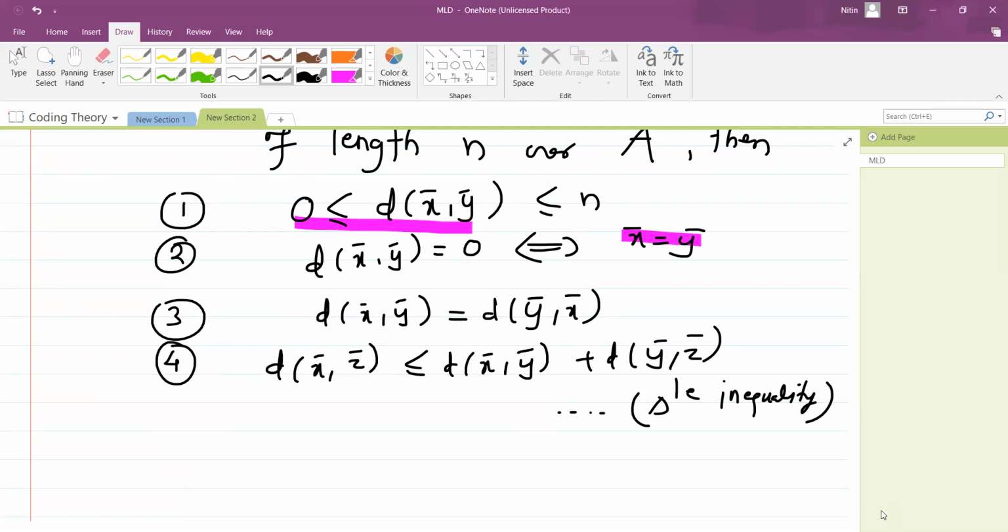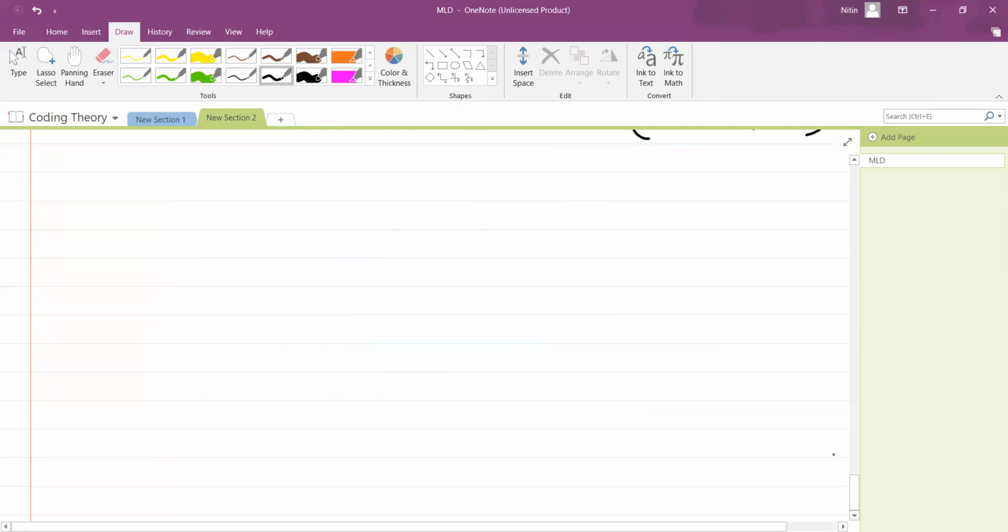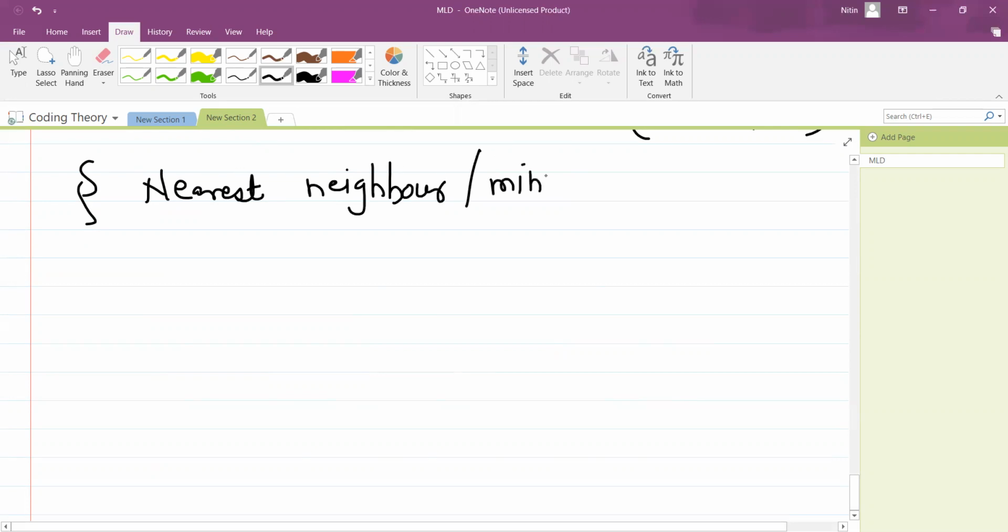Okay, so fine. I will go further, and I will describe one more kind of decoding, that is called the nearest neighbor, or minimum distance decoding rule.